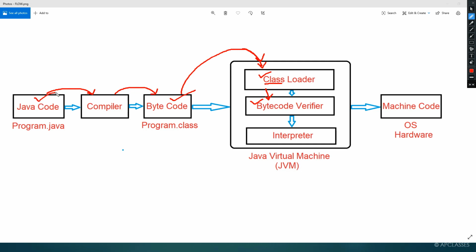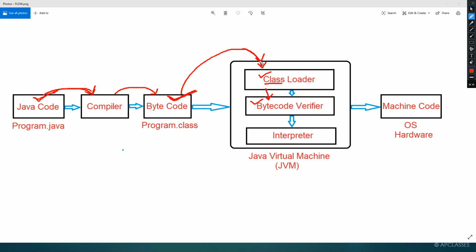If there is no error in the source code, that doesn't mean that bytecode will not have any error, because source code is written by you. The compiler might pass this Java source code. Once the compiler thinks that there is no error, it will be converted to bytecode. But while converting it to bytecode, there might be some error.